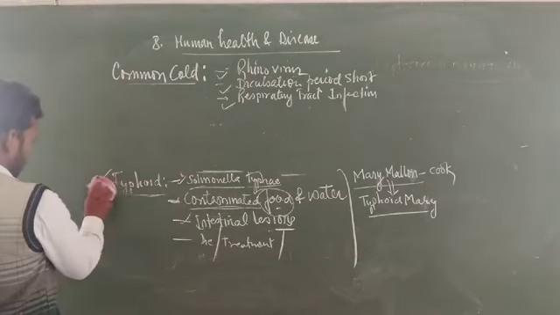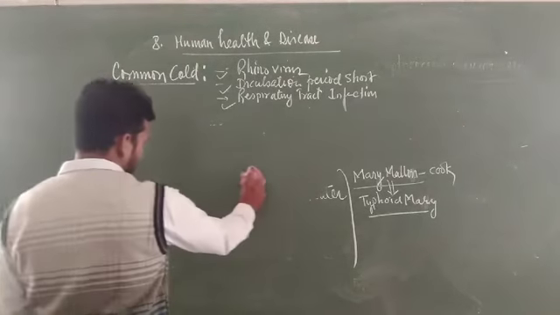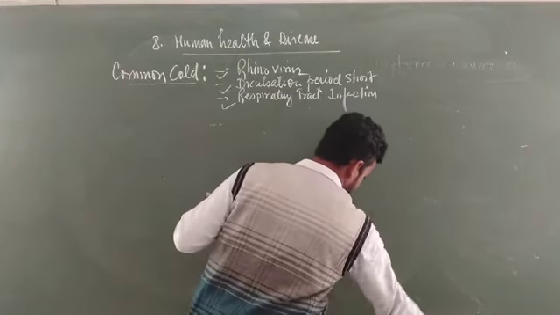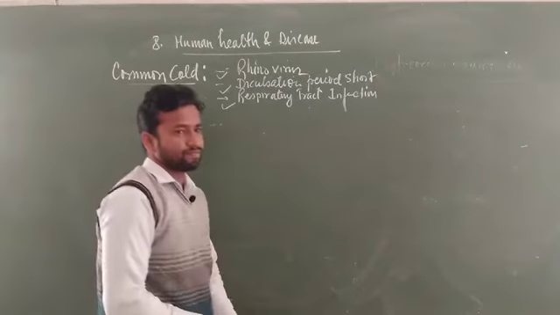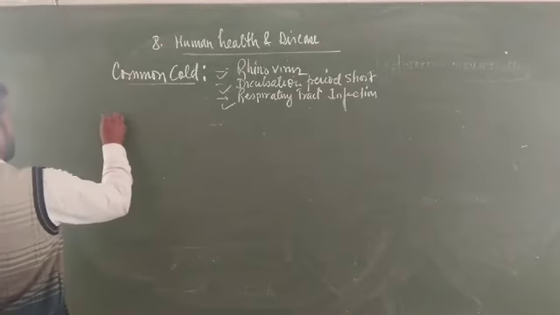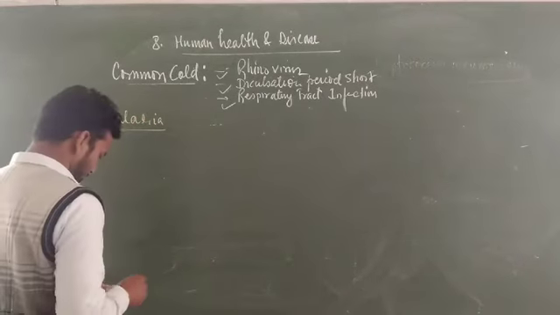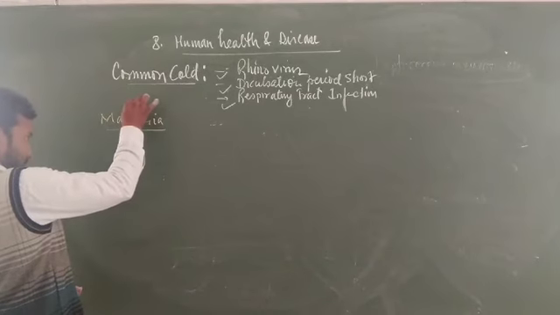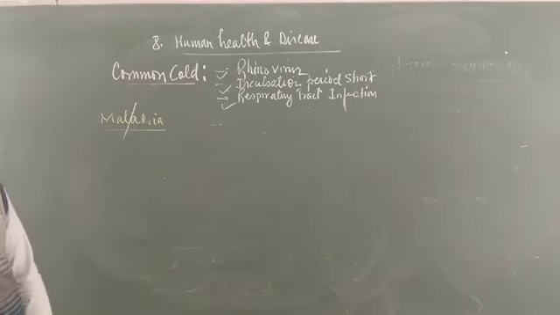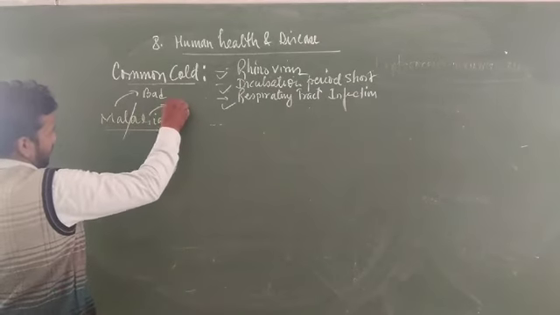Okay. Now the next disease is malaria. Malaria is another very common disease. Initially it was believed to be transmitted not by protozoans but by dirty air. The name malaria is derived from two Italian words: mal means bad, aria means air.